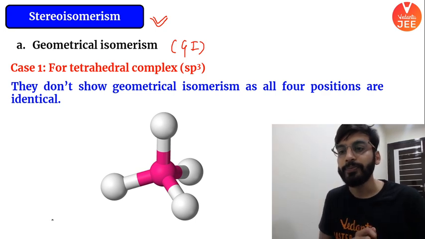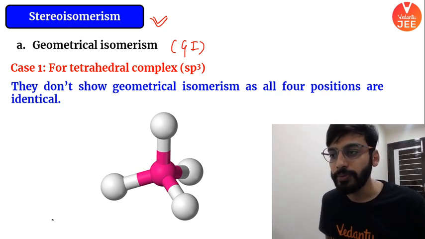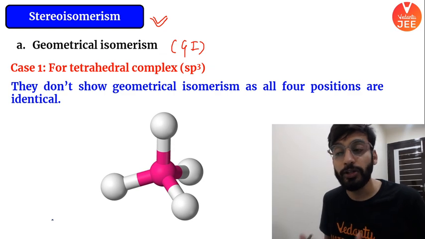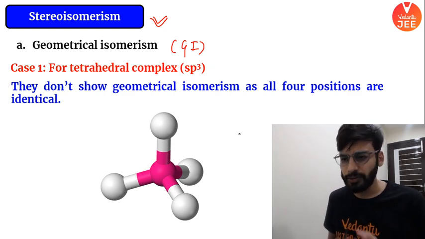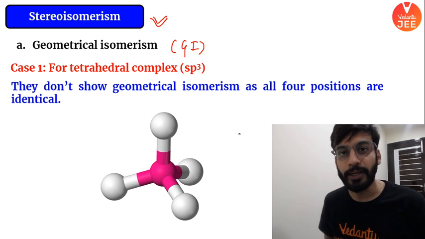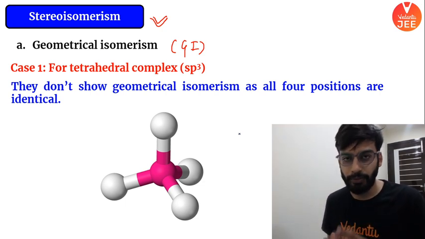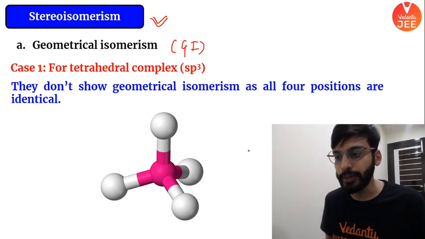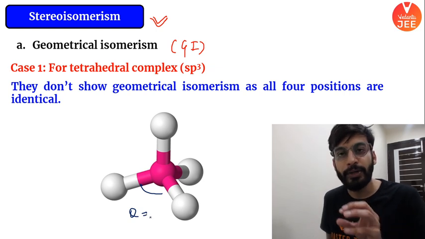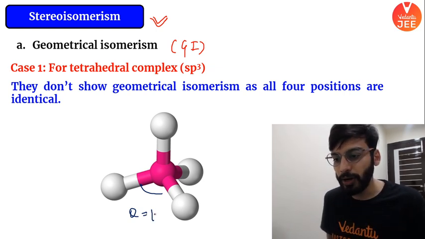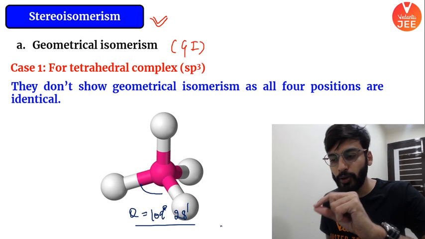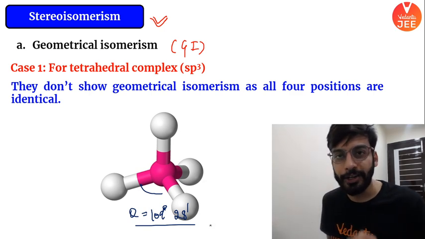ठीक है, ध्यान देना बेटा. They don't show geometrical isomerism for all the 4 positions, as all the 4 positions are identical. Okay, बहुत बड़ा statement एक ही बार में लिख दिया मैंने. Let me explain it. For example, tetrahedral complex, you guys know the angle between the bonds is nothing but 109 degree 28 minutes. No matter where, every angle is the same.